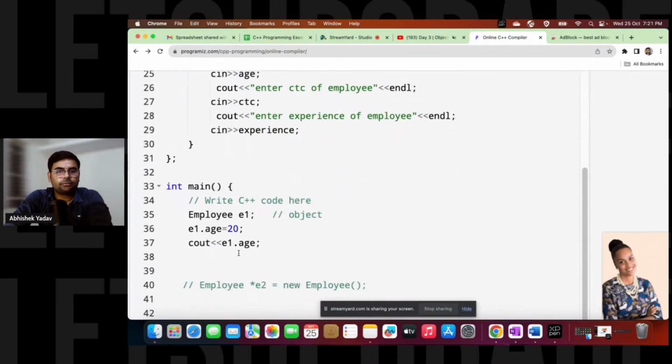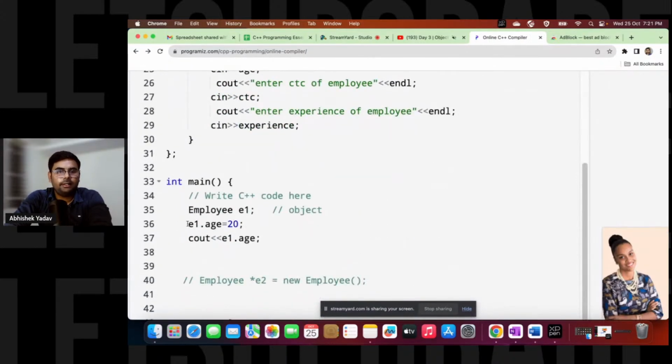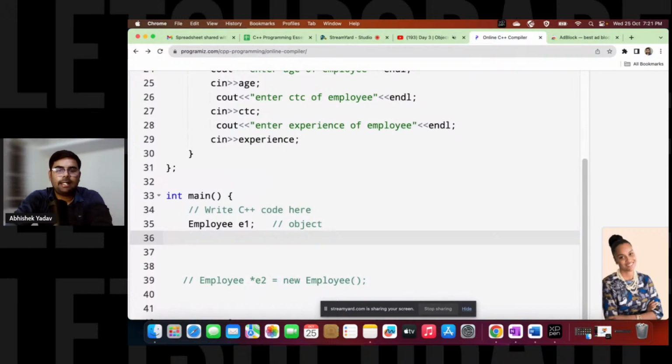Here, let's remove this part now. What I have to do is call the insert function, that is e1.insert. So basically, with the help of the object, the instance of a class, we are calling the member function that is defined inside the class. Yes or no? Okay, that is clear.